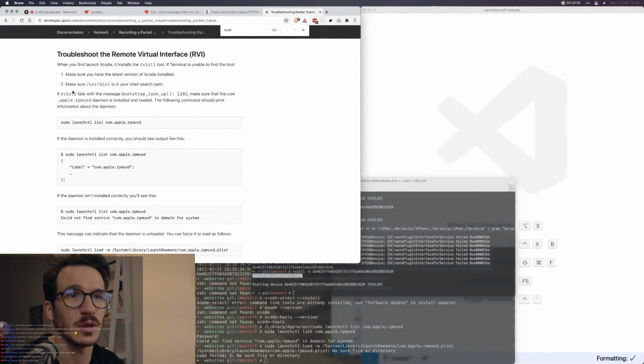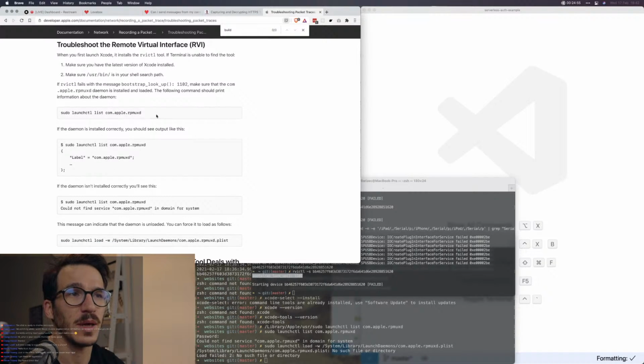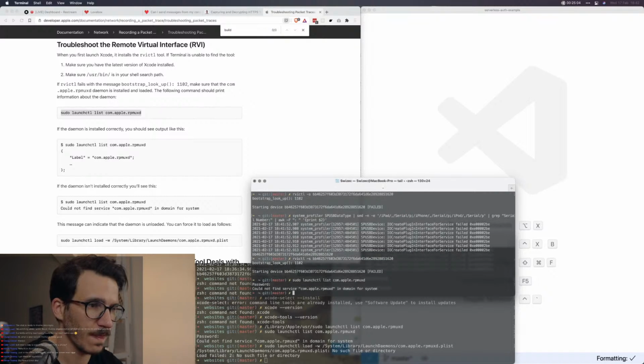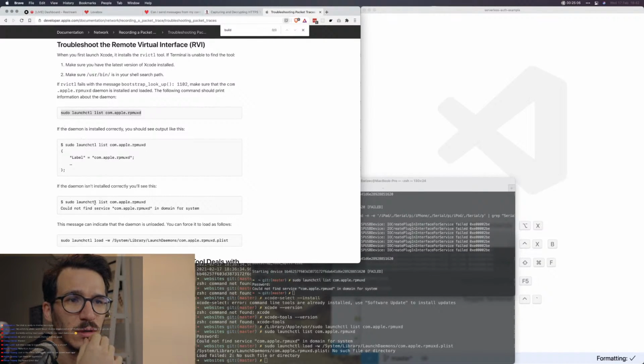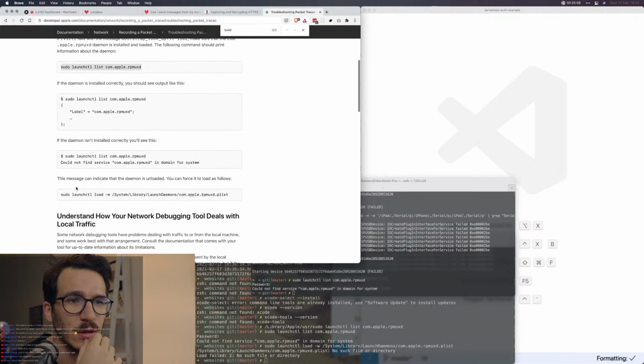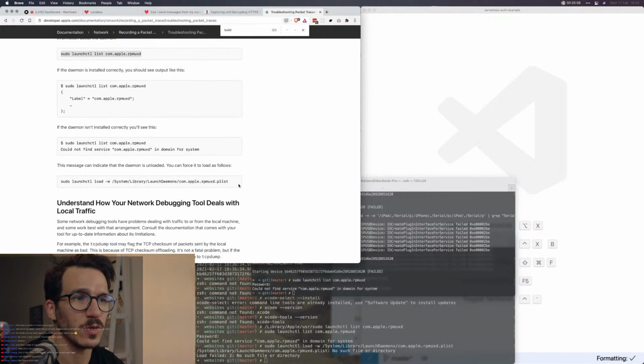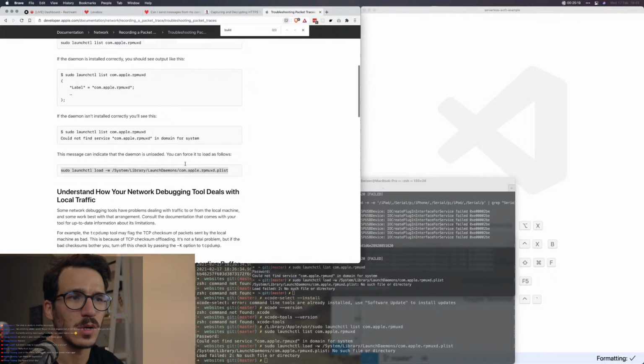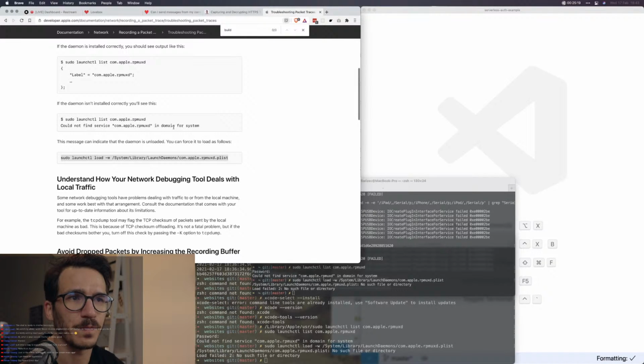So let's see. If you get the message bootstrap lookup, make sure that the daemon is installed and loaded. The following command should print information about the daemon. Could not find service. If it's not installed correctly, the daemon is unloaded. You can force it to load if possible. Okay, so we were here before.